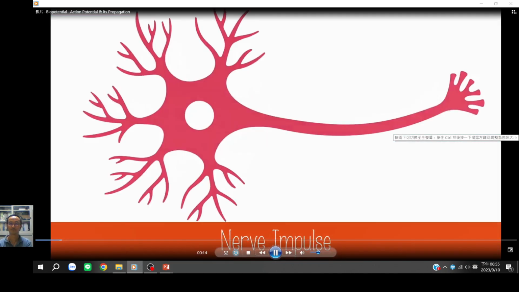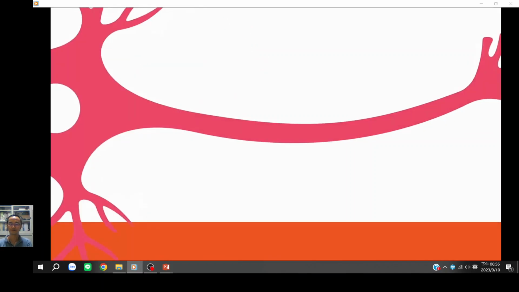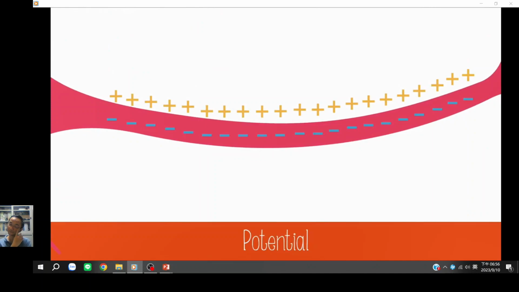I've said before that a nerve impulse is an electrical signal that travels along the neuron, but it's not quite electricity as you may know it. Electricity is the flow of electrons, but in a nerve impulse we use the word potential to describe the movement of charged particles across the membrane of a cell. The charged particles flow like a wave down the axon, moving in and out of the cell. The movement is mostly of positively charged ions, not negatively charged electrons like you might imagine.